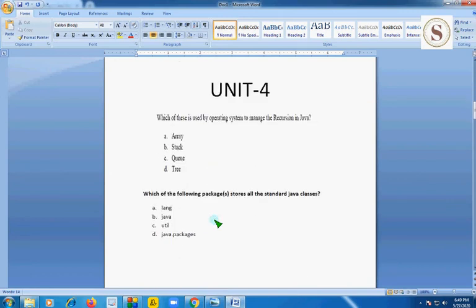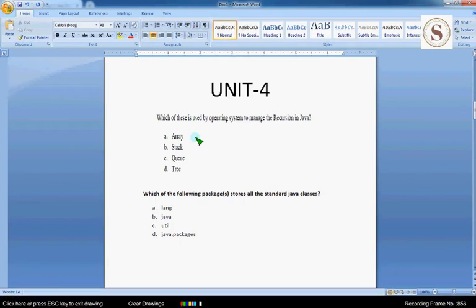Friends, the first question here belongs to the third NPTEL assignment, as I forgot to give you in the previous video. So now I am giving the answer for this question also. First of all, let's read this question. Which of these is used by operating system to manage the recursion in Java? Friends, we know that this is a direct bit and it is stack.